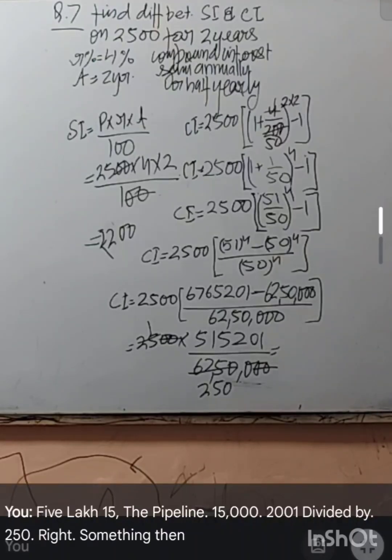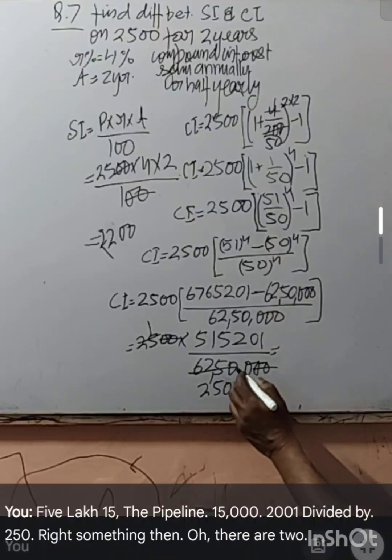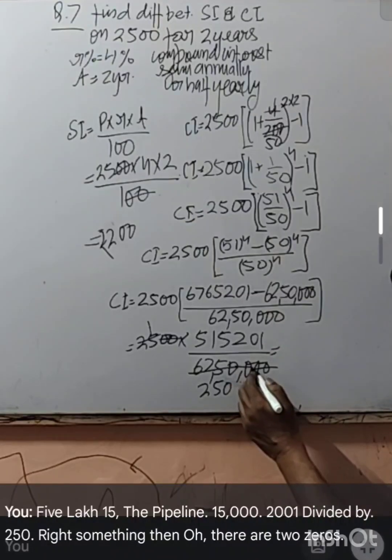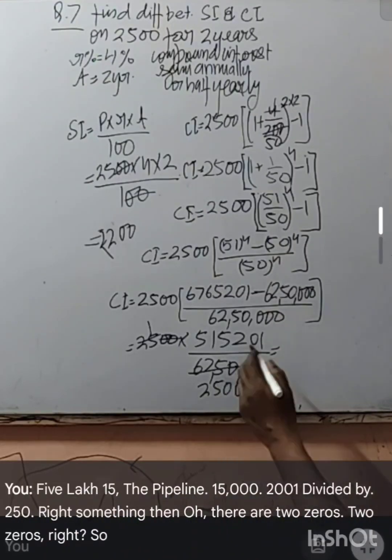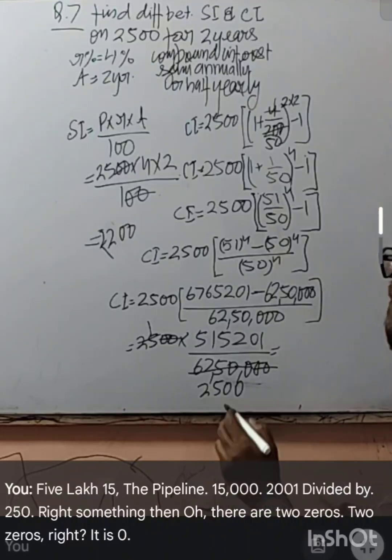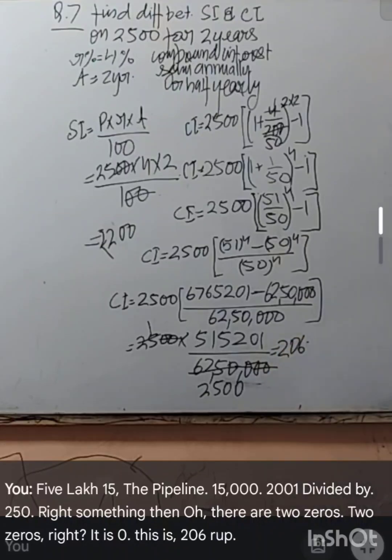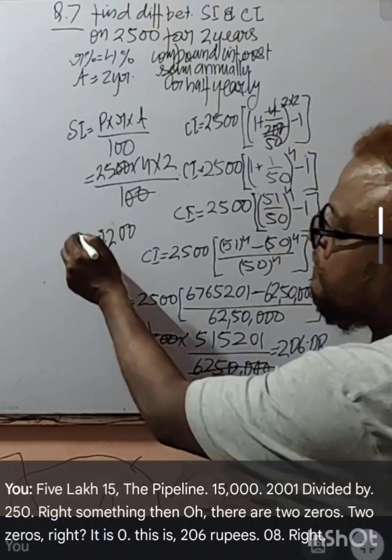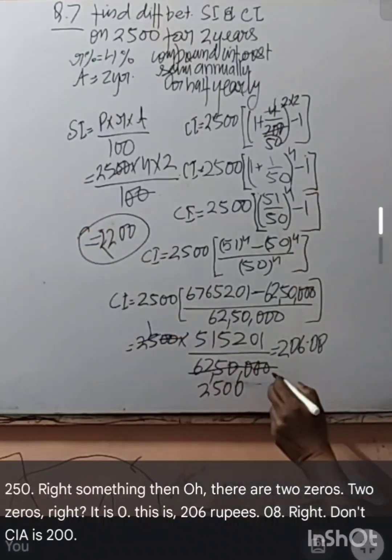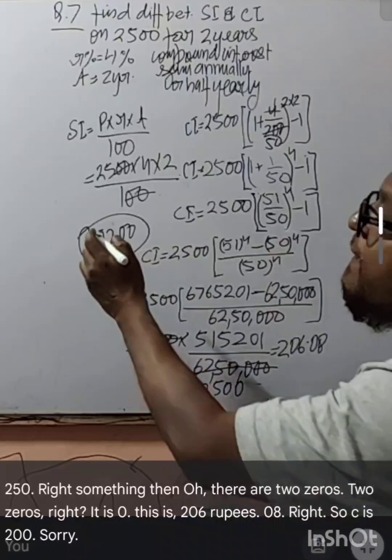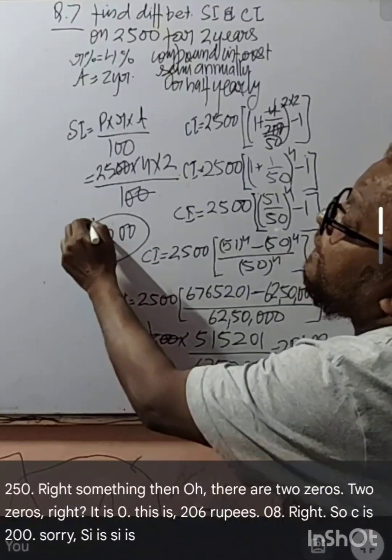There are two zeros, right? So it is 2,06.08 rupees. So CI is 206.08 and SI is 200.